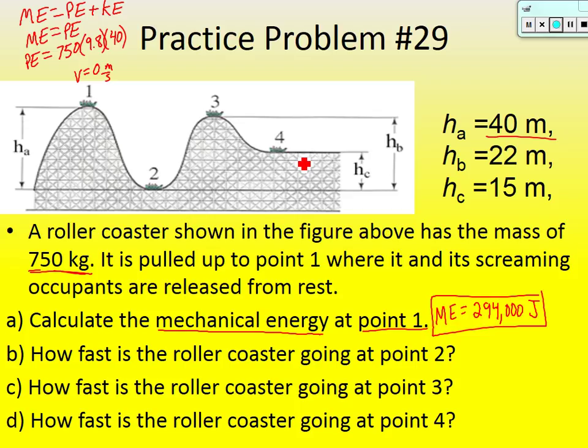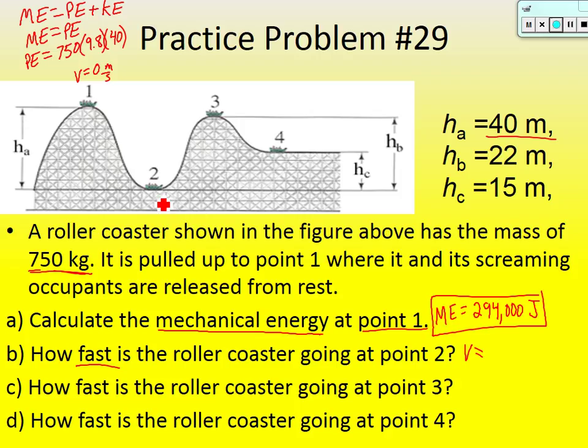Now I'm going to go and explain B, which is very similar to C and D. So let's do that one. Part B. How fast is the roller coaster going at point 2? When it says how fast, guys, what does it want us to know? It's asking us to find velocity. It's velocity at point 2. Well, at point 2, guys, does it have any height here? Or is it at the bottom of its track? Yeah, it's at the bottom of its track.